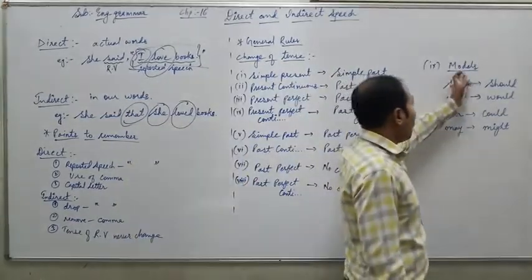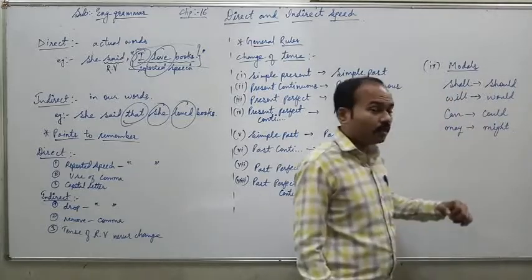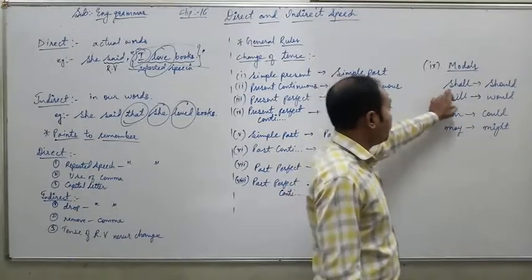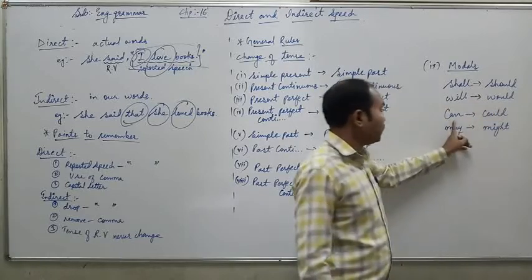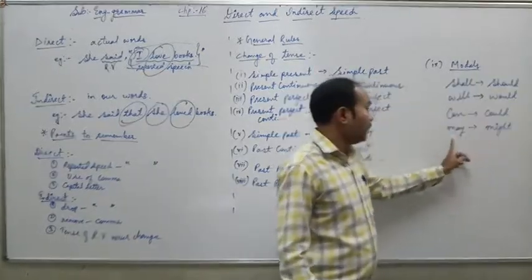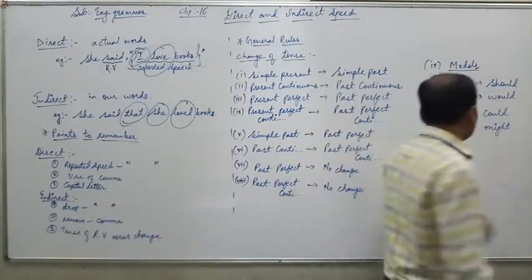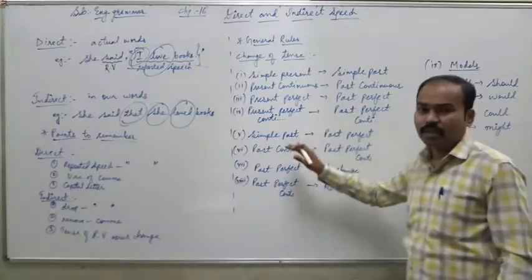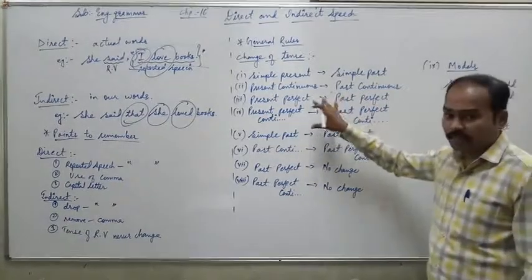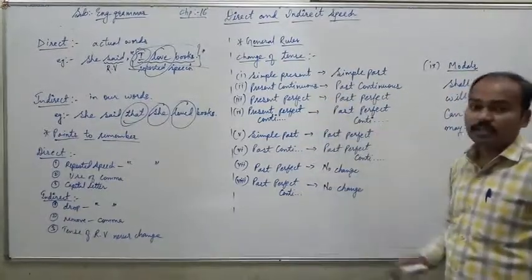And further, how to change the modal verbs? Here, shall is changed into should, will is changed into would, can is changed into could, may is changed into might. So in this way, we have to change a sentence from direct to indirect speech. We have seen in this lecture how to change the tense.